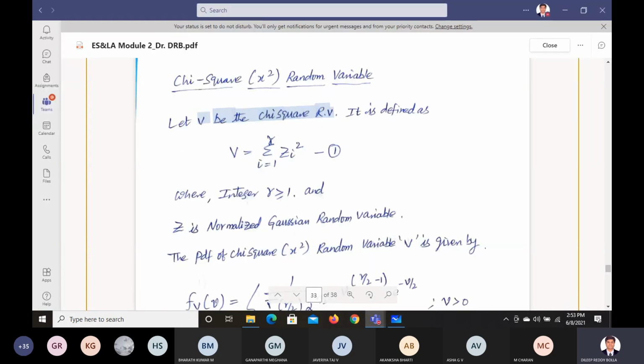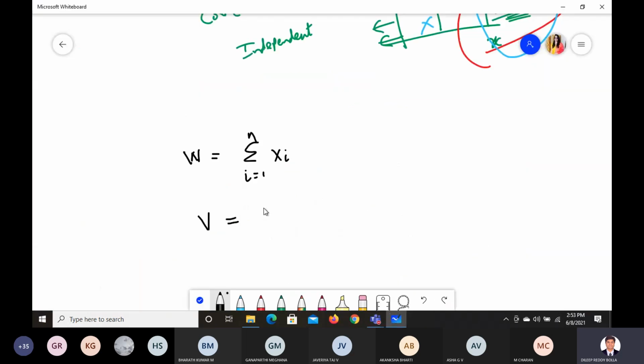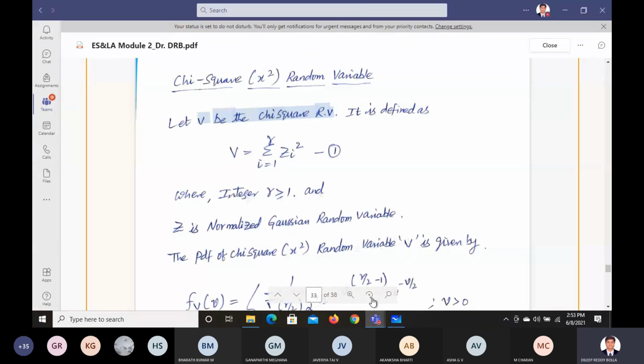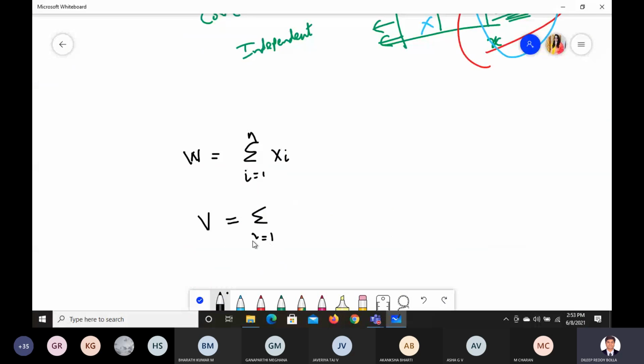V equals summation i equals 1 to R of Zi square, instead of that we wrote Zi square.